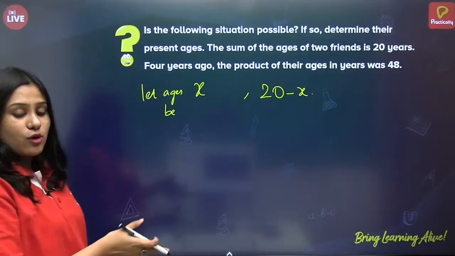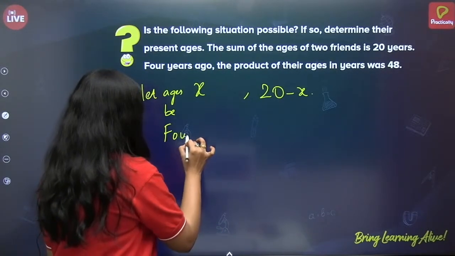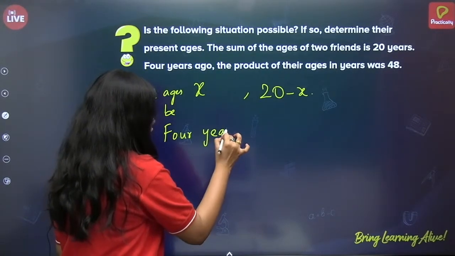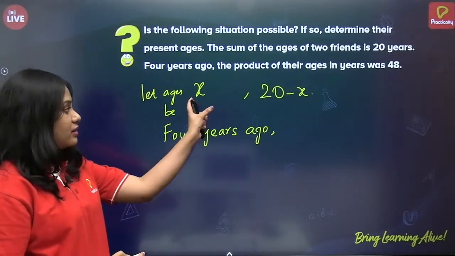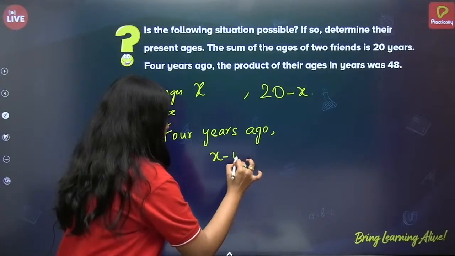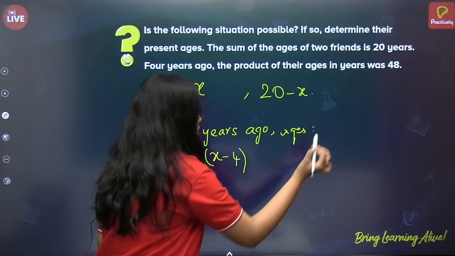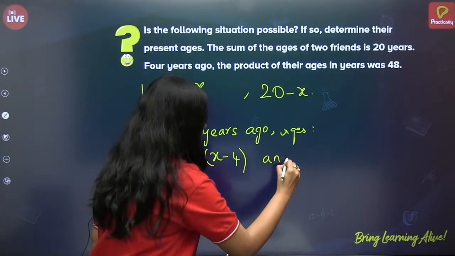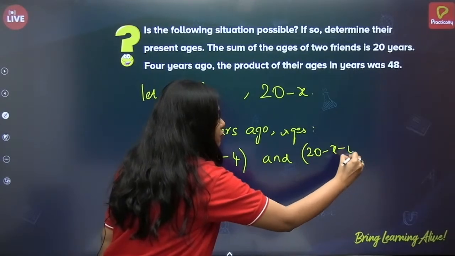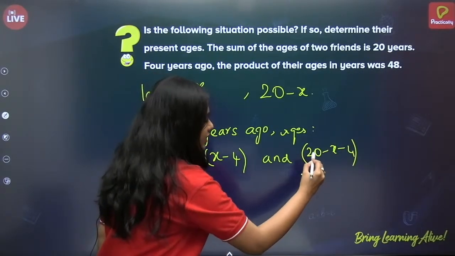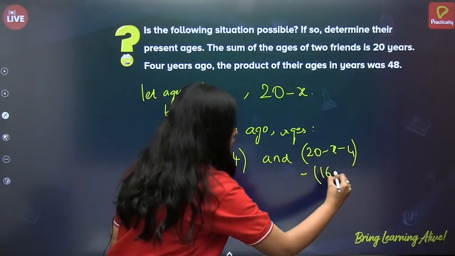Four years ago, if the present age is x, the ages will be x minus 4 and 20 minus x minus 4. We can write it as 16 minus x.